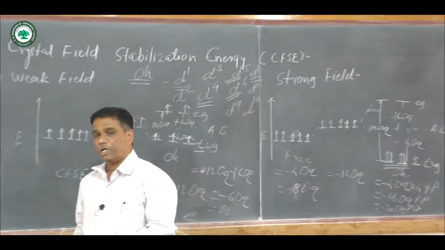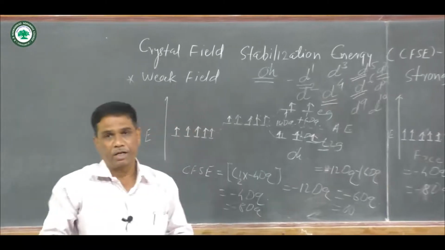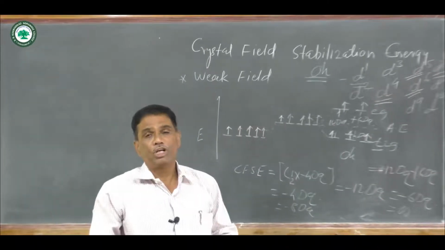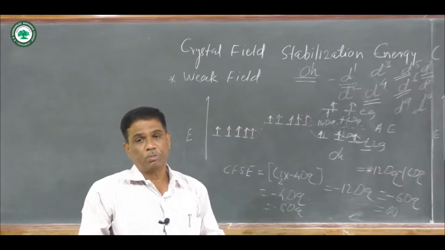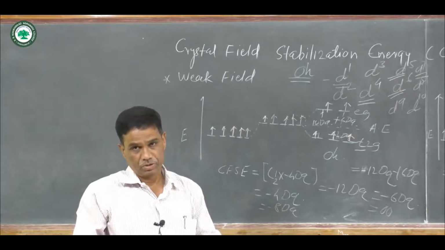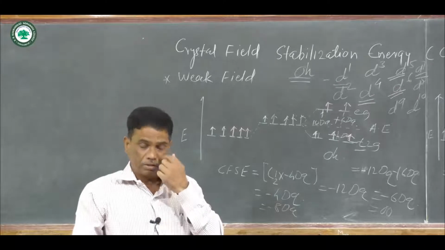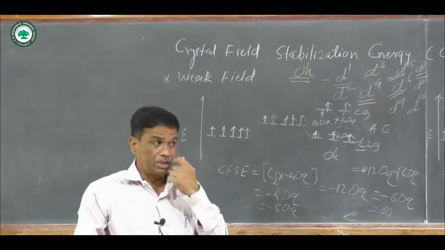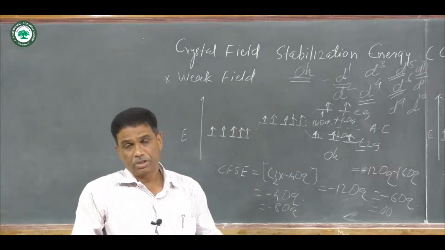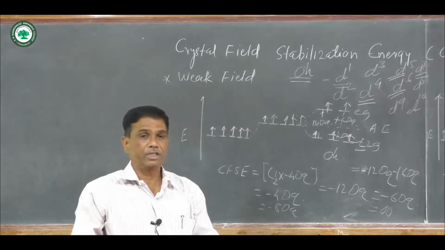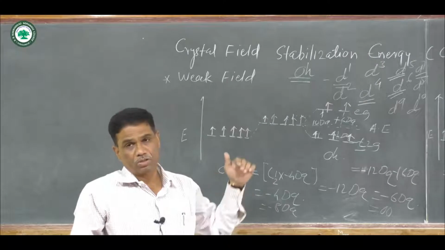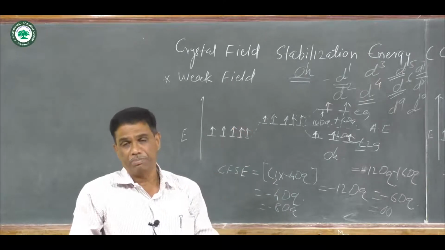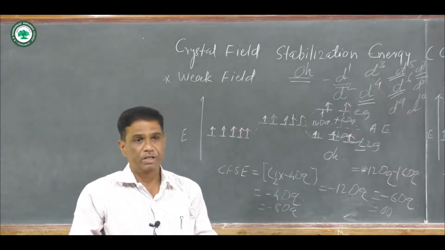electrons in t2g orbitals and eg orbitals depends upon which type of ligand is there. Then pairing energy starts from the ground state. When there is a large distance, then there is pairing. When there is a weak field, electrons go to the higher energy level because the distance is smaller, and these